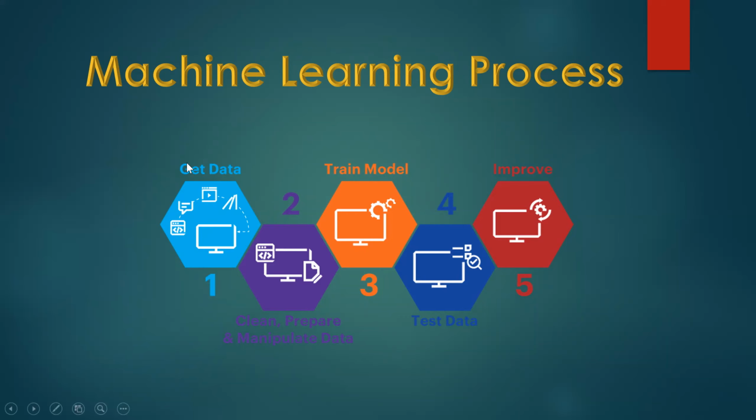First we need to get the data, then clean, prepare and manipulate it, which means we need to make cosmetic changes to the data. We need to manipulate the data the way machines understand. Normally, which language does a machine understand? Binary language. It will not understand Greek, Latin, English, anything. So we need to manipulate our data into a form which the machine understands. That manipulation work happens in stage 2.